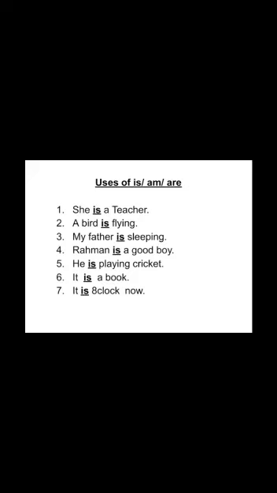A bird is flying. A bird means only one bird. So we used is here. My father is sleeping. My father means only one person. So here we used is. Rahman is a good boy. Rahman means only one boy, the name of one boy. So we used is. He is playing cricket. He means anyone, a boy or a man. So only one person, so here we use is.